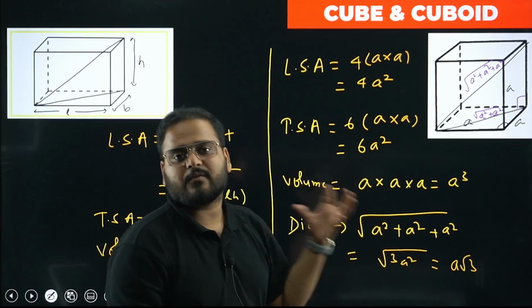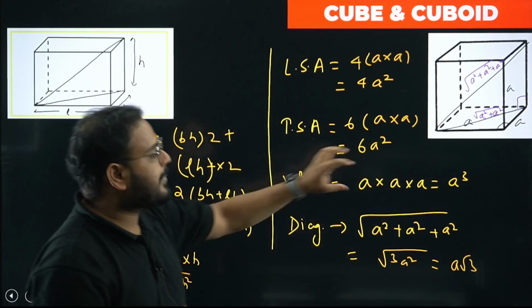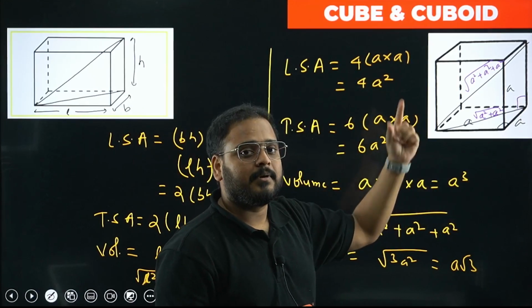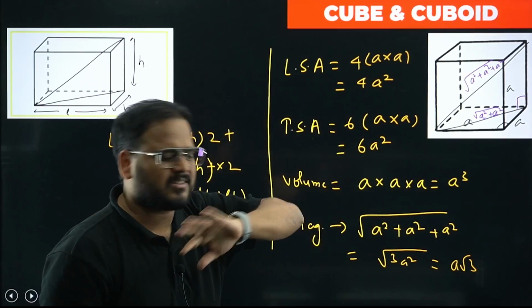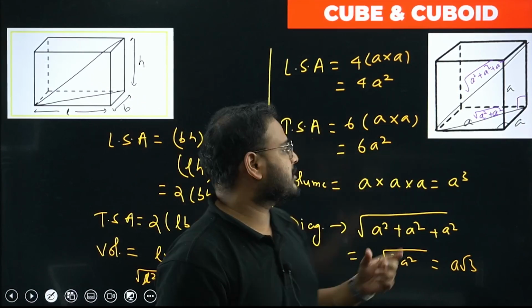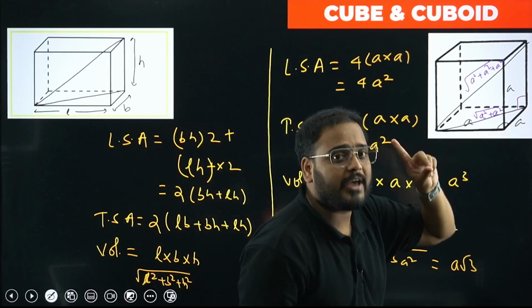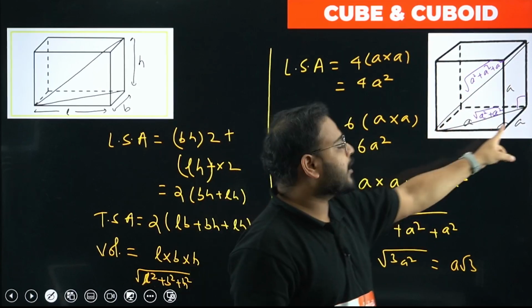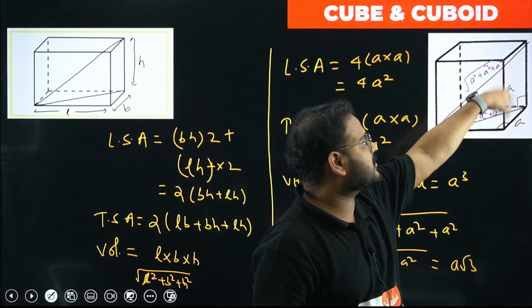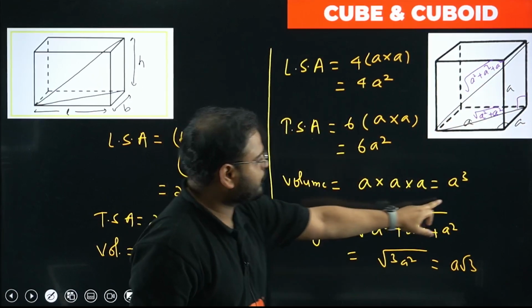So for all these figures, to find the volume we do base area times height. Base area is called the cross section area. Or simply remember this: base area times height. What is the base area, sir? A into A, so A square times the height. What is the height? A again. So I get it as A cube.